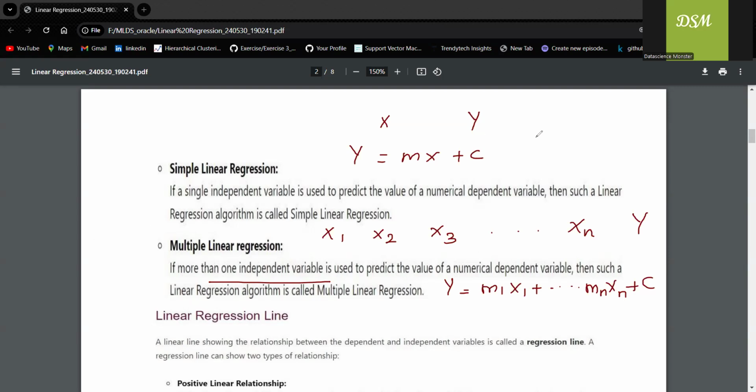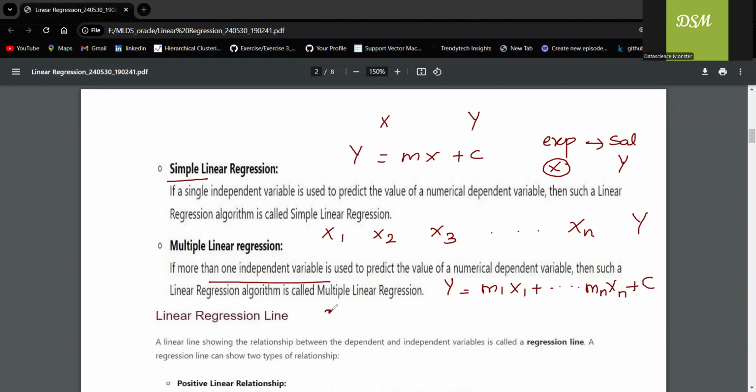Based upon experience, if I try to predict the salary, then it is simple linear regression. Experience is the independent variable, and salary is the dependent variable. Only one independent variable. In multiple linear regression, there can be any number of independent variables. So let me consider an example.